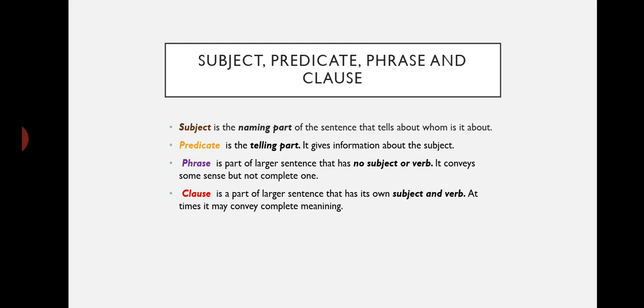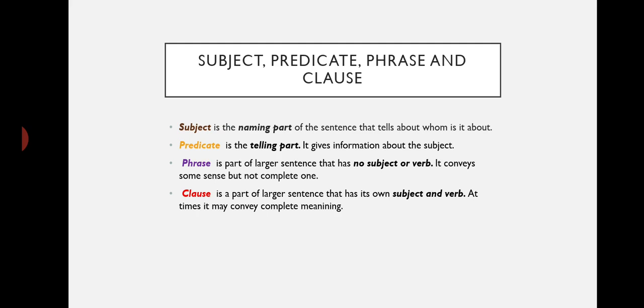And here we are going to talk about the parts of a sentence. So the very first thing which you need to know is that of a subject. By a subject part of the sentence we mean a naming part. Naming part means the main entity. It can be a place, it can be a person, it can be a thing, it can be anything which is being talked about in the sentence. So the part of the sentence which names something about which the whole sentence talks about is your subject.